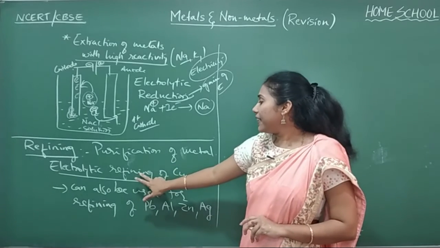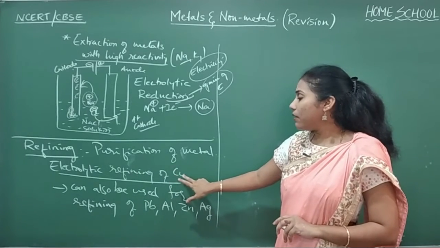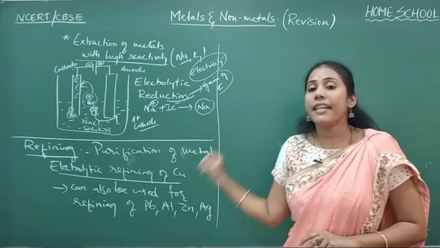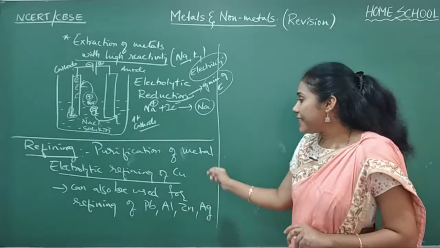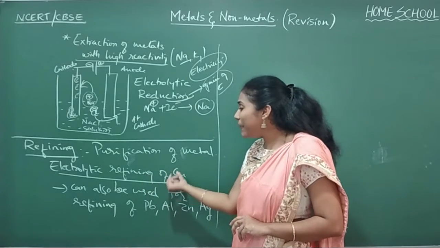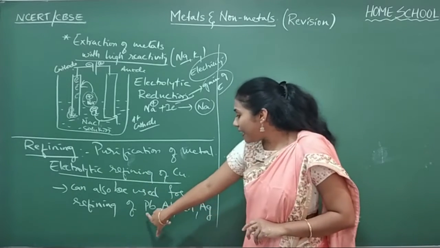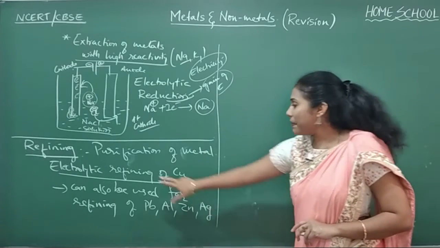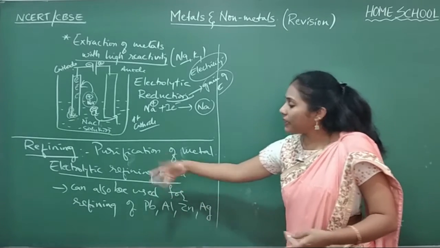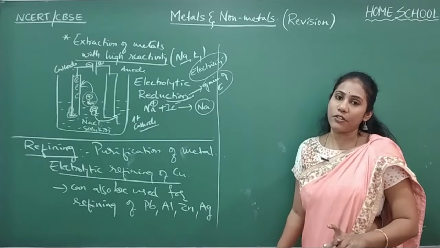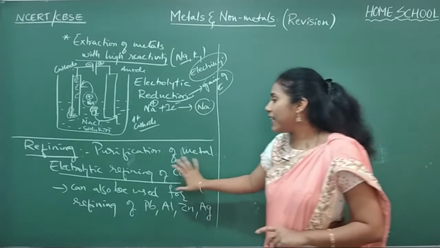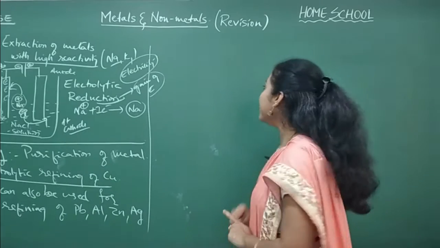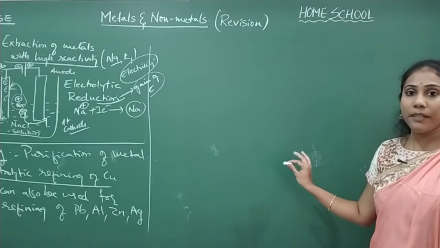And that electrolytic refining we are learning for copper, which is there in our syllabus and very important from the examination point of view. And this electrolytic refining can also be used to purify elements like lead, aluminium, zinc and silver. This method is not only used for copper, it can also be used for these elements. In our syllabus, we are learning the process by taking copper as an example. And the diagram is very important here.